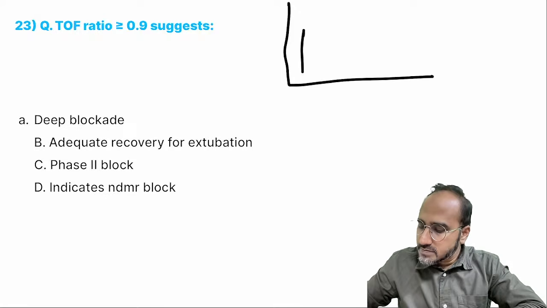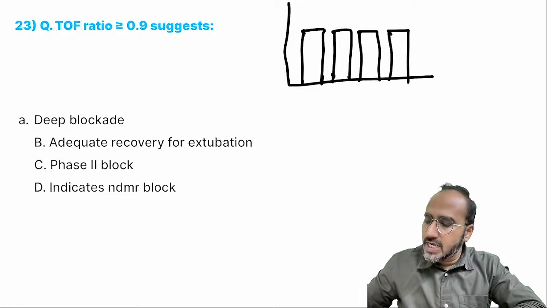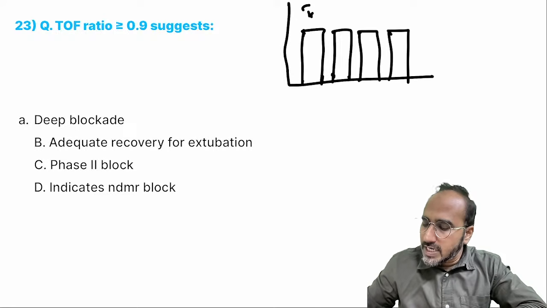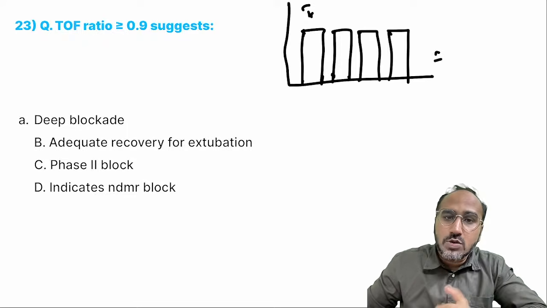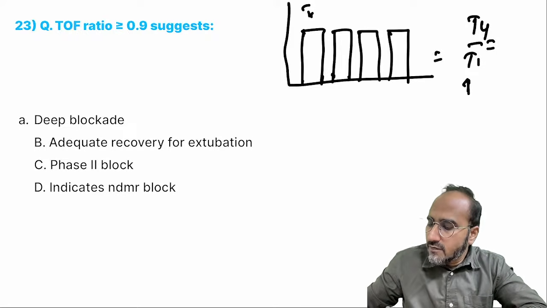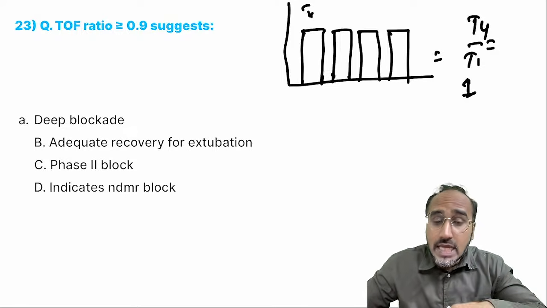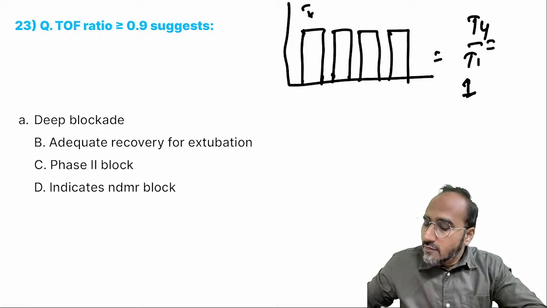First response like this, second response same like this, third response same like this, and fourth also same like this. That is T1, T2, T3, T4. If someone asks what is the train-of-4 ratio in a patient who is not given any muscle relaxant, you will tell what? T4 by T1 is the train-of-4 ratio. It will be what, guys? 1.